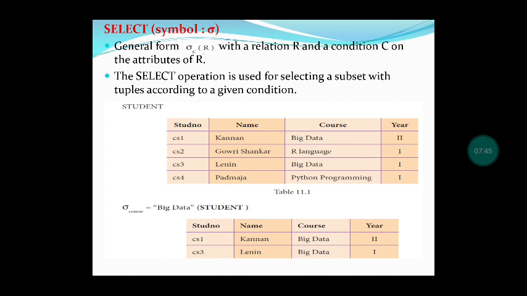In course, only big data, R language, big data, Python programming are there. Now we are asking who are the students taking the course big data. So it will display only those particular students who have taken the course big data. CS1 Kannan has taken big data, and CS3 Lenin has taken the course big data. So the 2 alone have been displayed. For this purpose we have used the select operation.